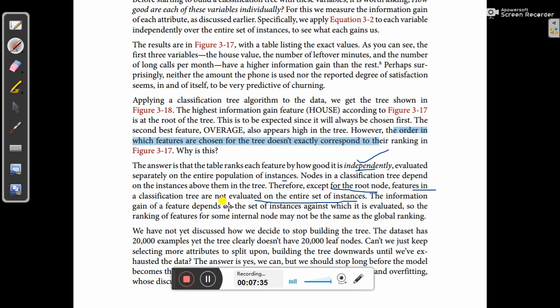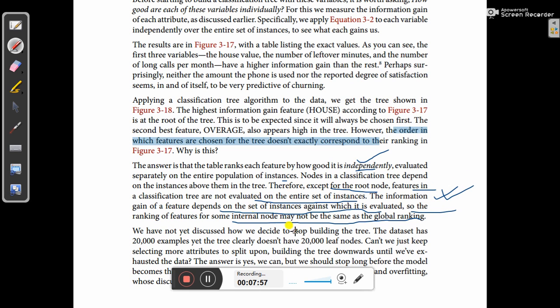The information gain of a feature depends on the set of instances against which it is evaluated. So the ranking of features for some internal node may not be the same as the global ranking. That is the main point.